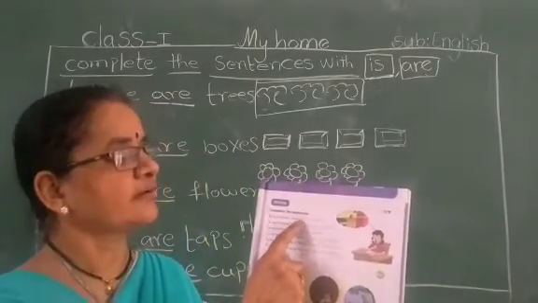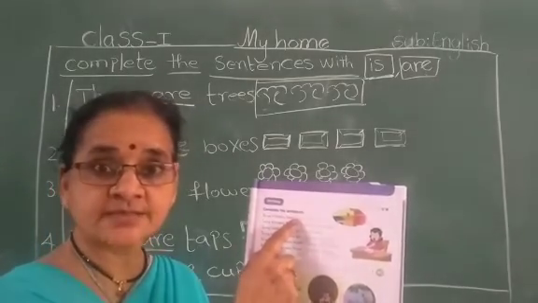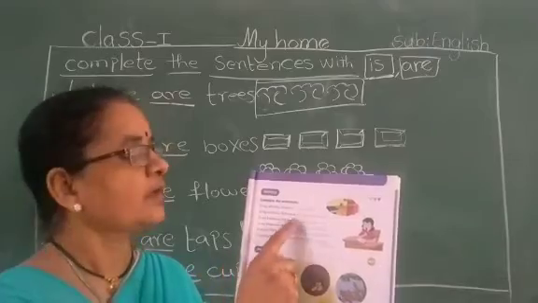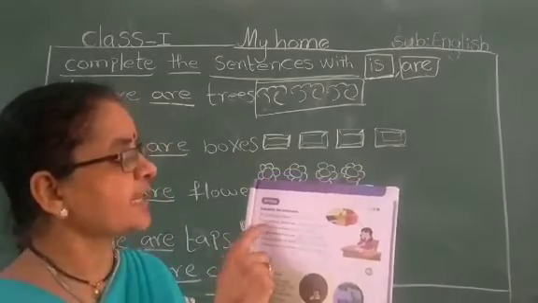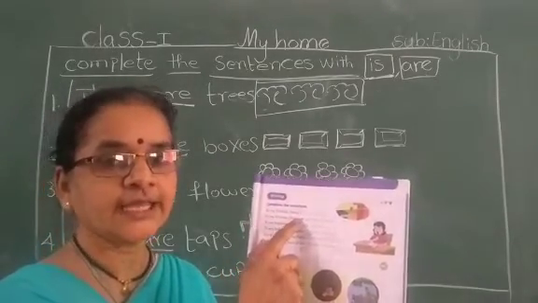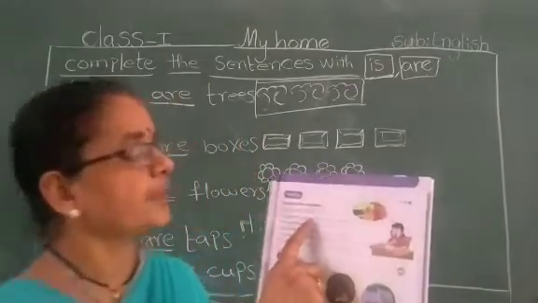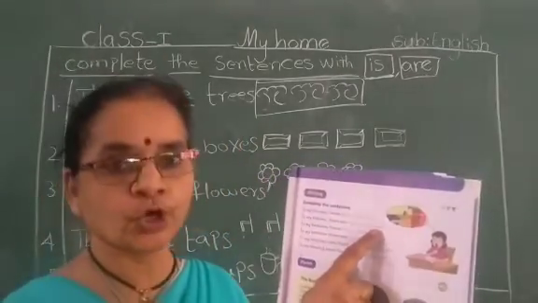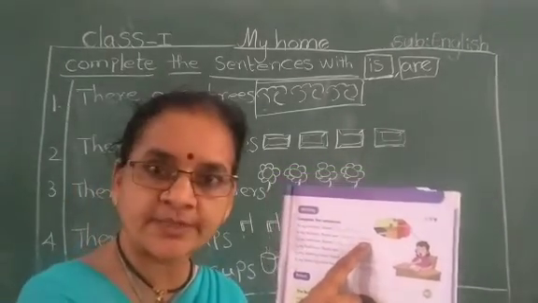Is there, not are. When you use is, it is only one thing. So, is an oven. Next, in my kitchen there are. Here they gave are. Are means many. There are many spoons. We have to write many spoons. In the kitchen, spoons will be there, no?